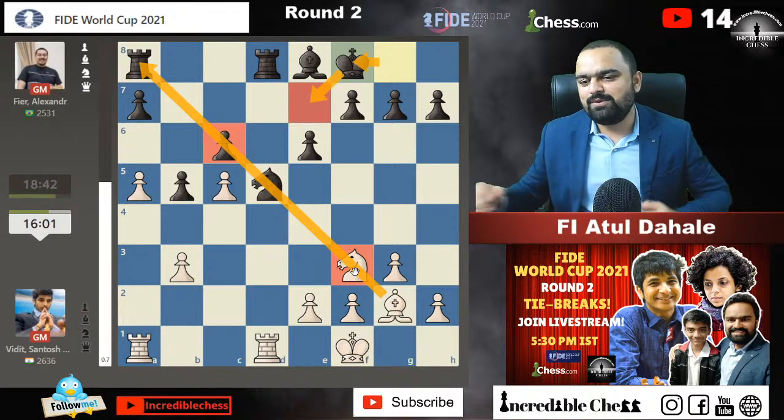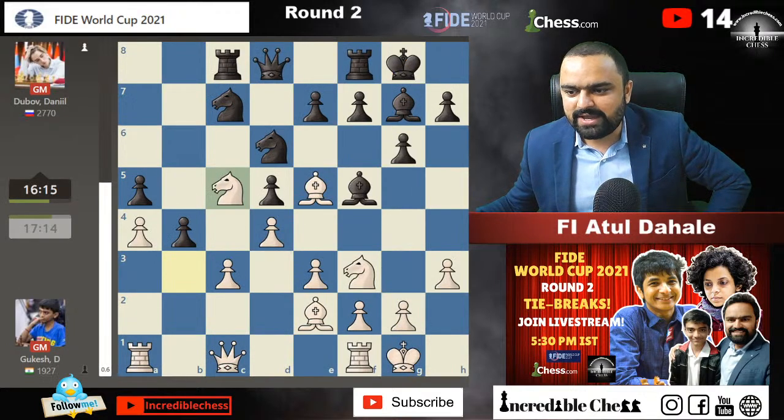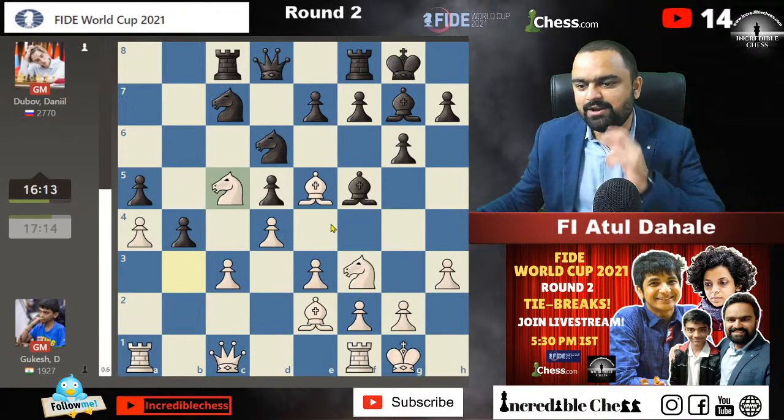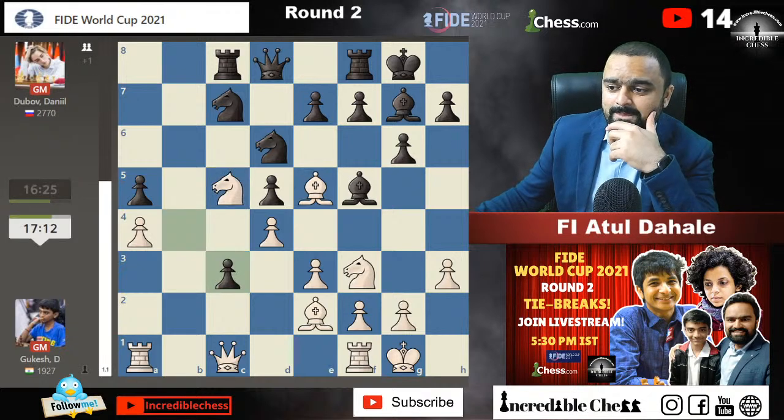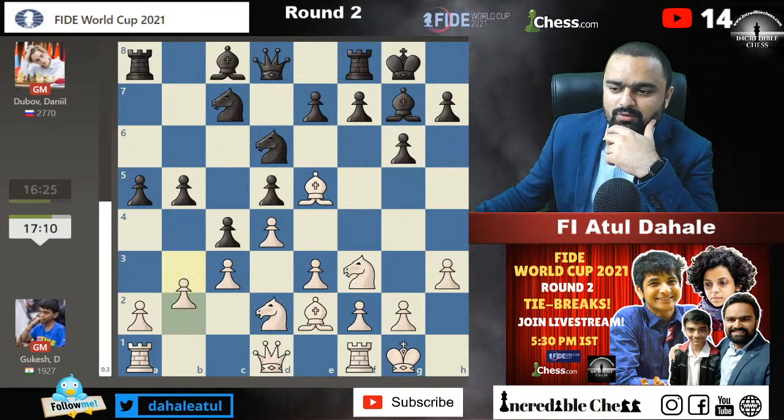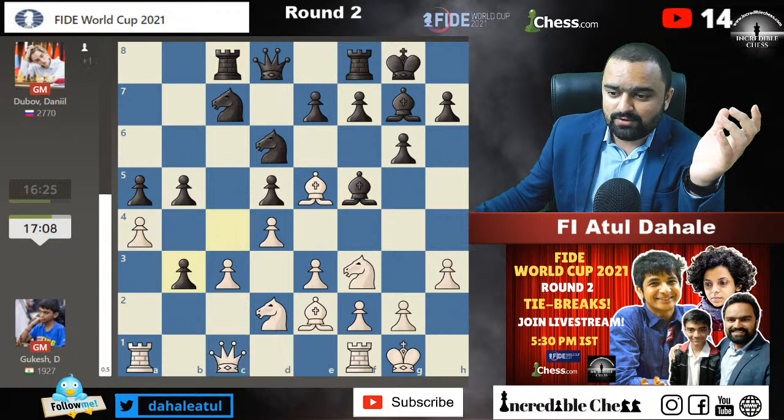Yeah, hoping Gukesh will bounce back. We'll have a look at Gukesh's game also, guys. Gukesh is fighting it out. He needs to win this game, and he is a fighter. That's what I know. Knight to d2. We'll go through the game, and b4 he goes for this thing.